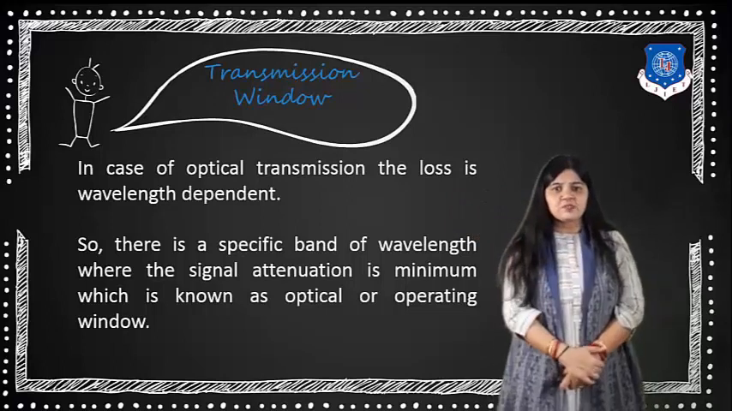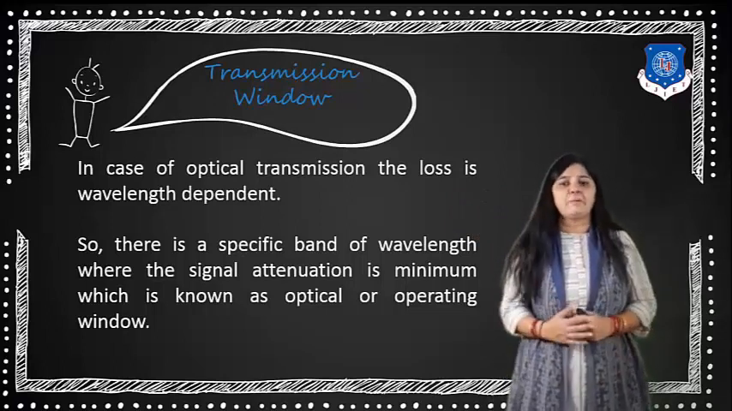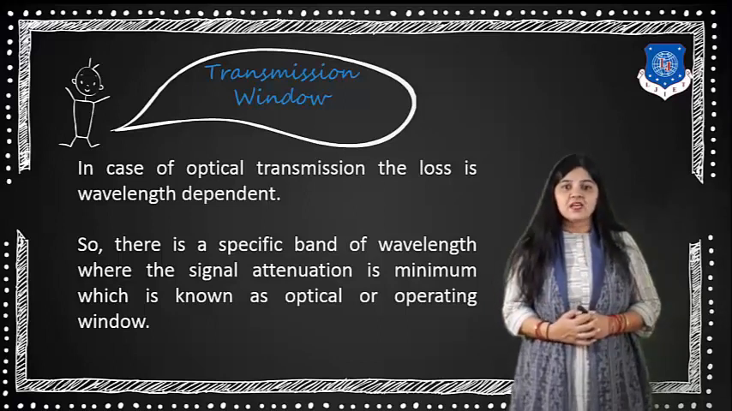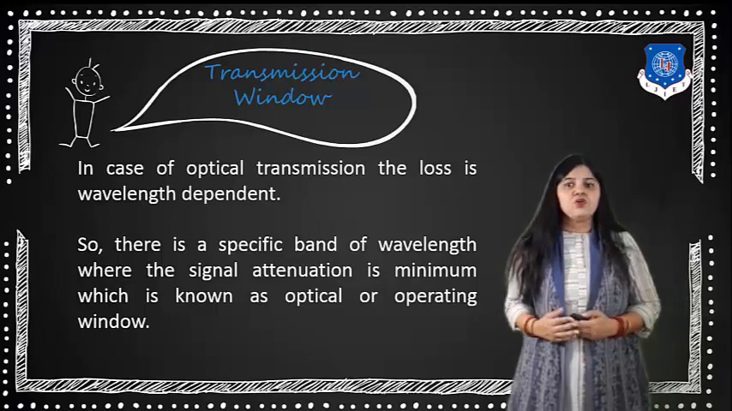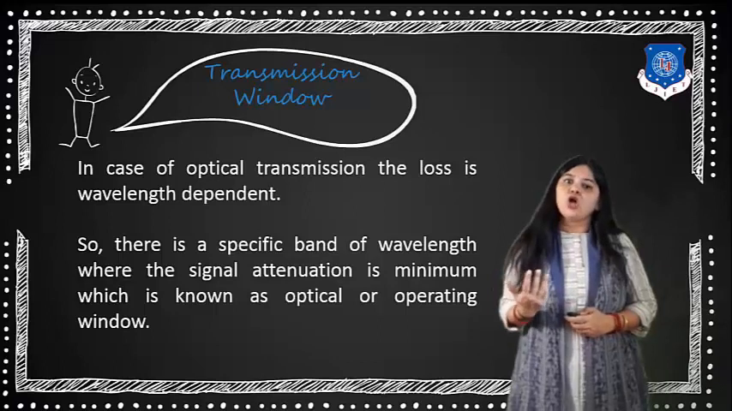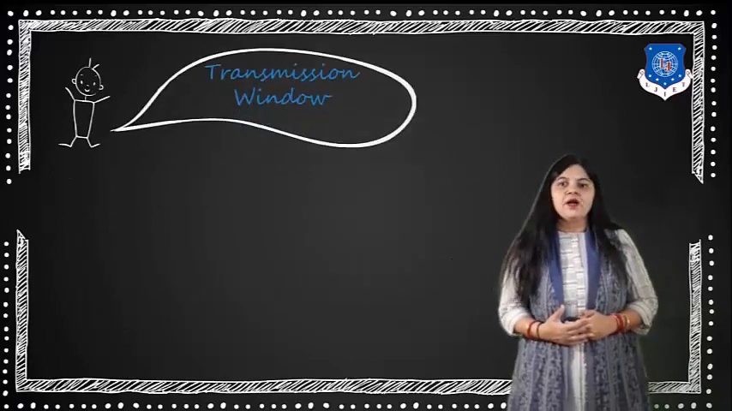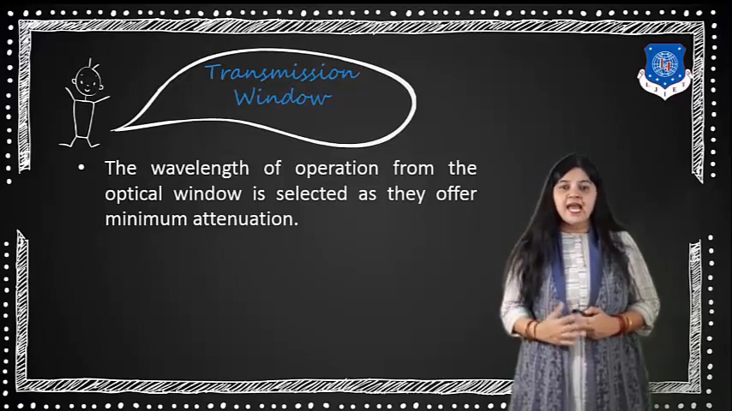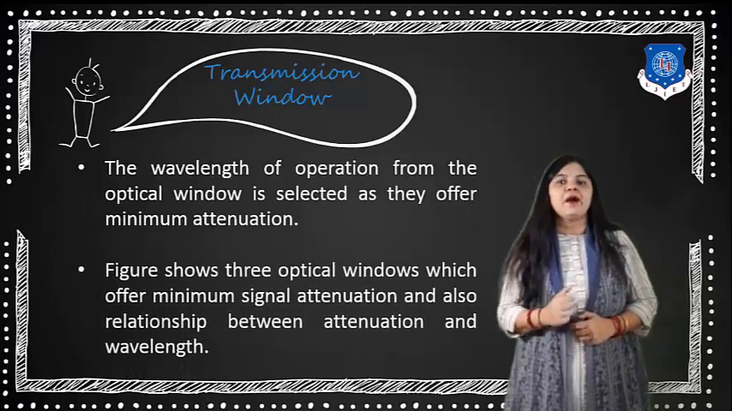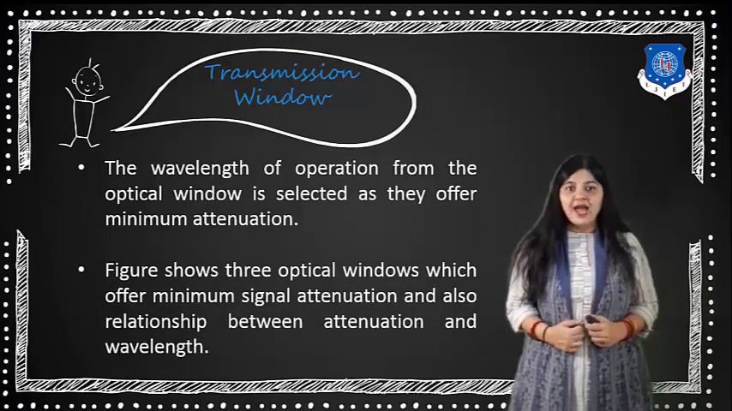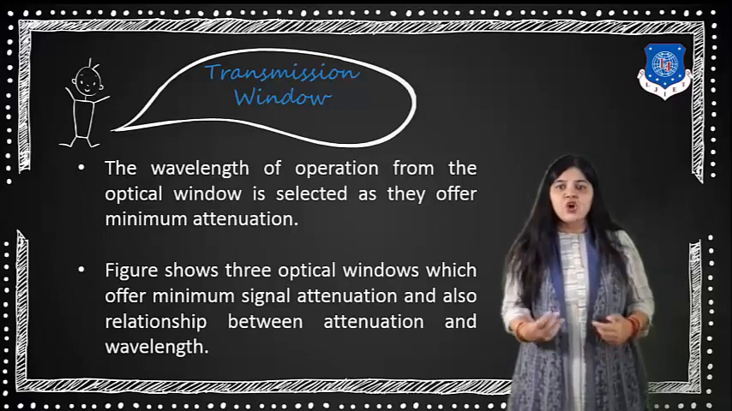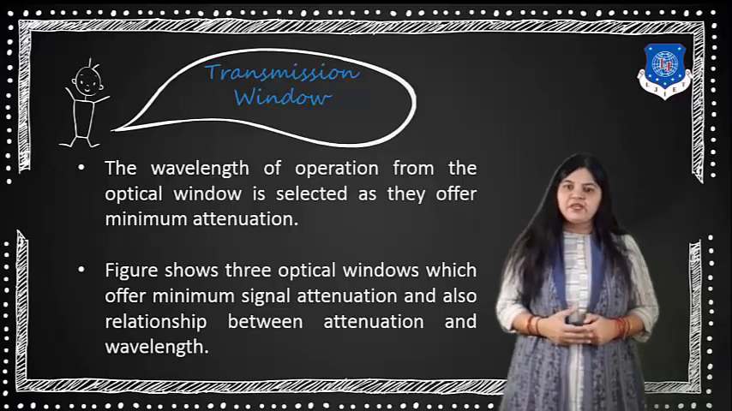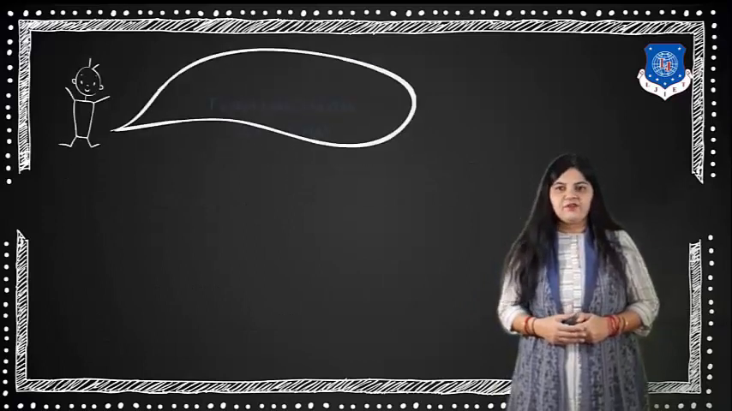In optical transmission, the loss is wavelength dependent. So there is a specific band of wavelengths where the signal attenuation is minimum, which is known as the optical or operating window. The wavelength of operation is selected from the optical window as it offers the minimum attenuation. In the diagram, you have seen three optical windows which offer minimum signal attenuation, and also the relationship between the attenuation and the wavelength.